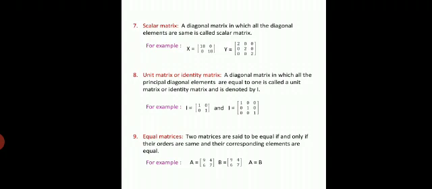For example, consider two matrices A and B which have order 2 rows, 2 columns and their corresponding elements are the same. Therefore, it is written as A is equal to B.